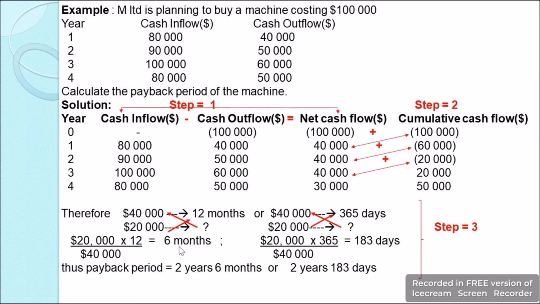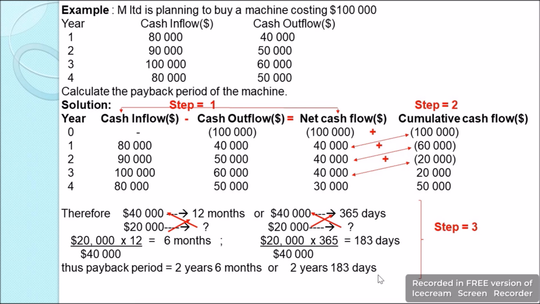And this can also be calculated in terms of days, that is 40,000 we are getting in 365 days. 20,000 how much? So it will be 20,000 times 365 divided by 40,000 which will be 183 days. So the payback period will be 2 years 6 months or 2 years 183 days.